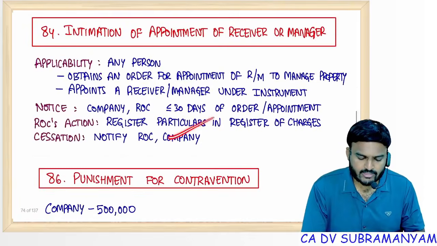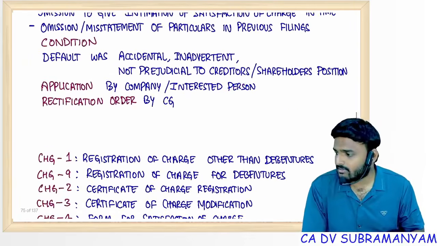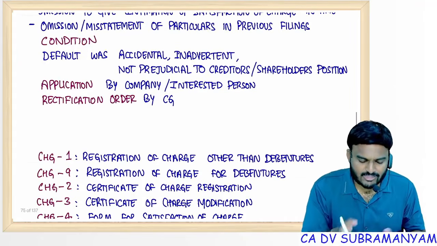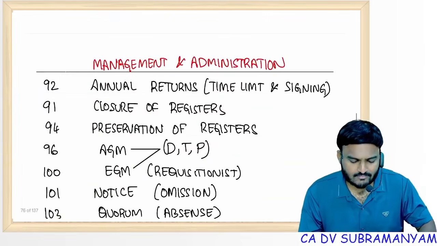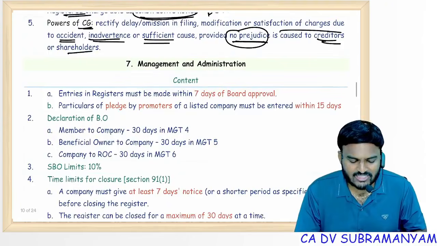Issue certificate, 84, I covered. 86, punishment for contravention. 87 also I covered. Not even 6 minutes, 5 to 6 minutes, the charges chapter is also over. Next, a very big chapter, MGT.